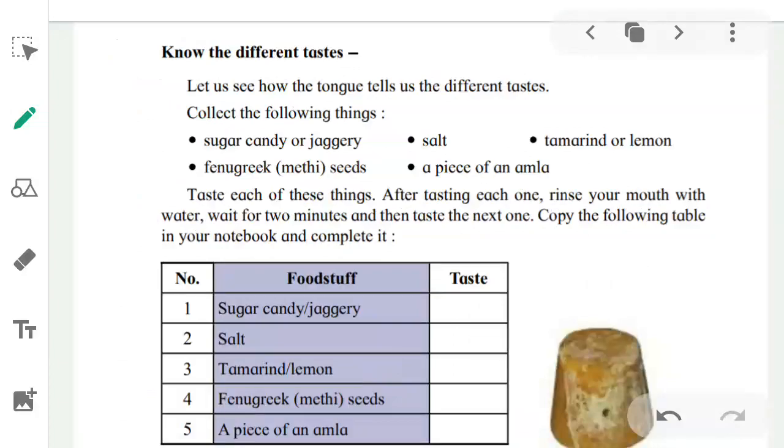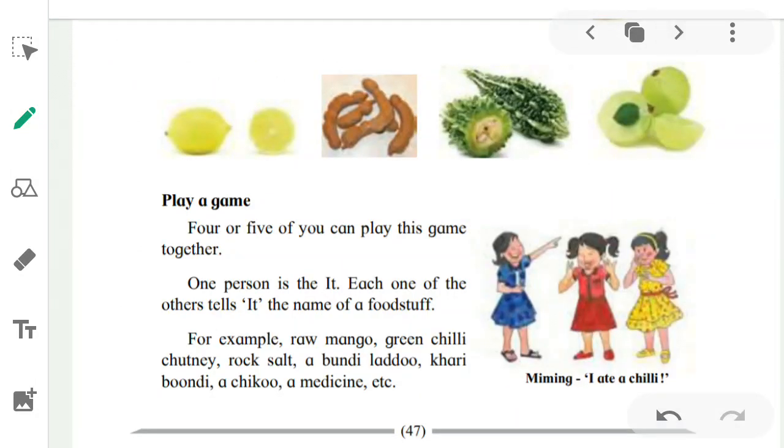So you have to complete all the food items. See, they are given in the picture. Now you have to play a game. Four or five of you can play this game together. One person is the 'it'. Each one of the others tells 'it' the name of a foodstuff. For example, raw mango, green chili, chutney, rock salt, bundi laddu, khari bundi, a chiku, a medicine.